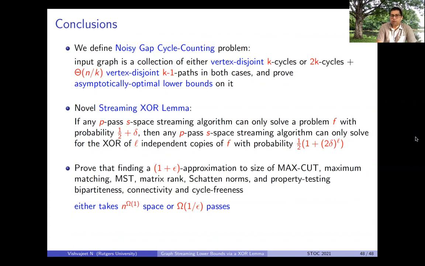And as a consequence of our main lower bound, we show that finding a 1 plus epsilon approximation to many important problems in graph streaming, for example, the size of a max cut or maximum matching, or property testing bipartiteness or connectivity, either takes n to the omega of one space or omega of 1 over epsilon passes. And many of these lower bounds are optimal. And yeah, thanks for coming.